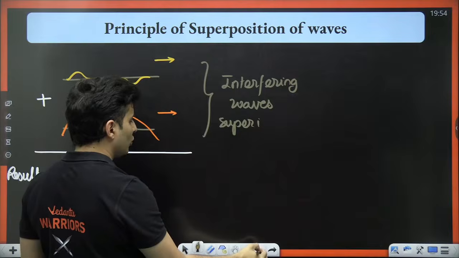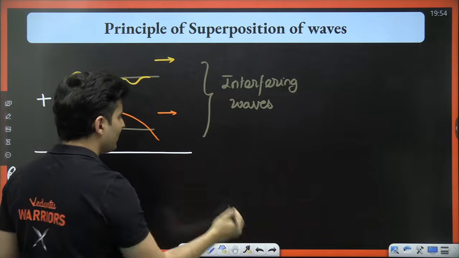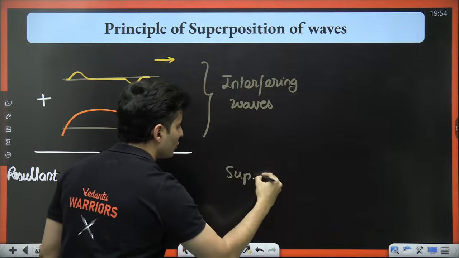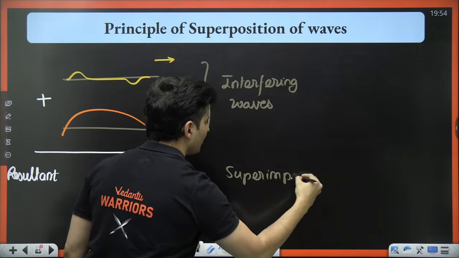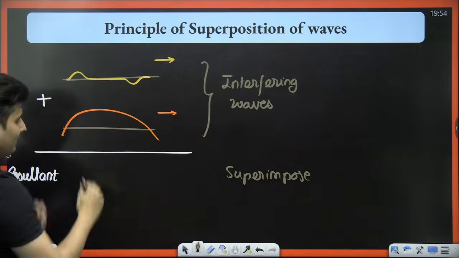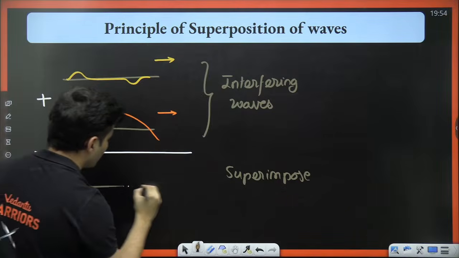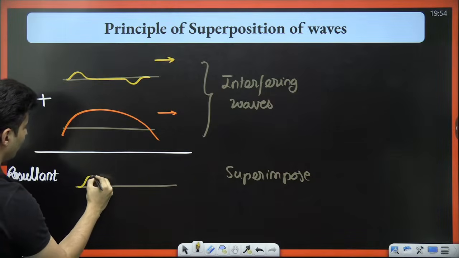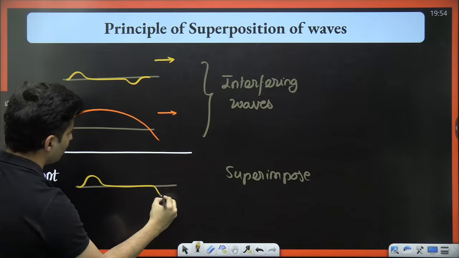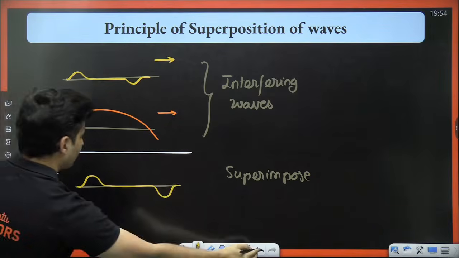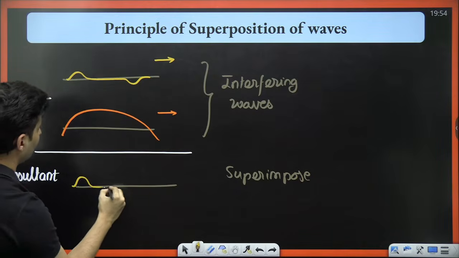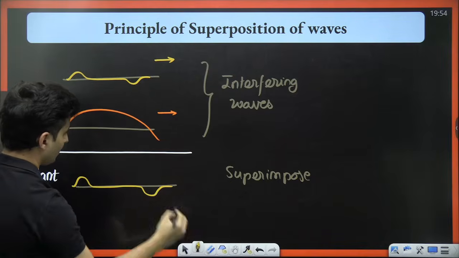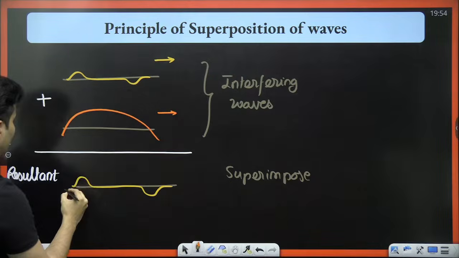So how does that superimposed process look like? When you superimpose, you show both the waves at the same place. Meaning something like this. Show that one wave like this. Show that other wave like this. And show this other wave over here.